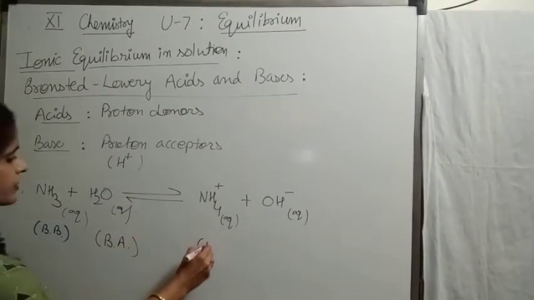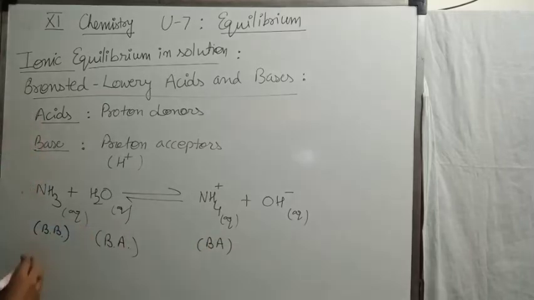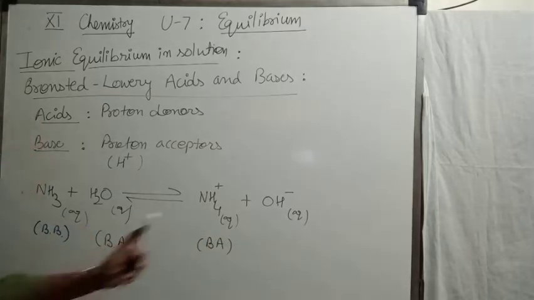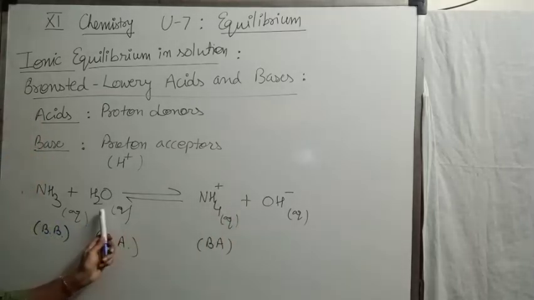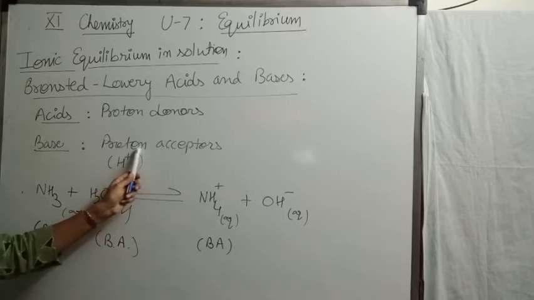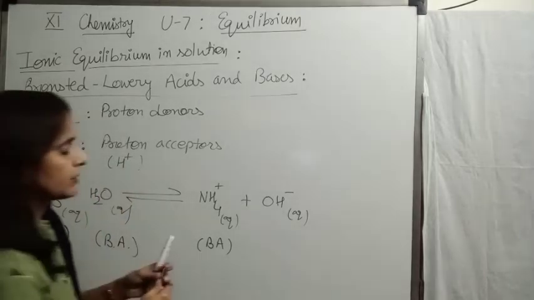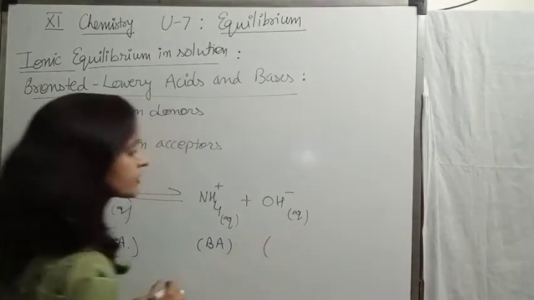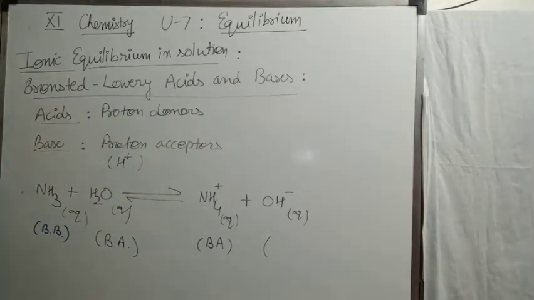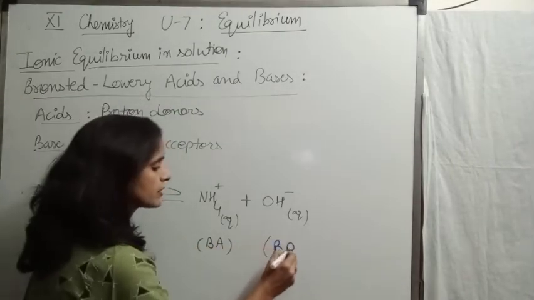So this is a Bronsted acid. Check the change for hydroxyl ion. Hydroxyl ion is converted into water. It means it received a proton, and the species which accepts a proton behaves like a Bronsted base. So we can say here hydroxyl ion is behaving like a Bronsted base.